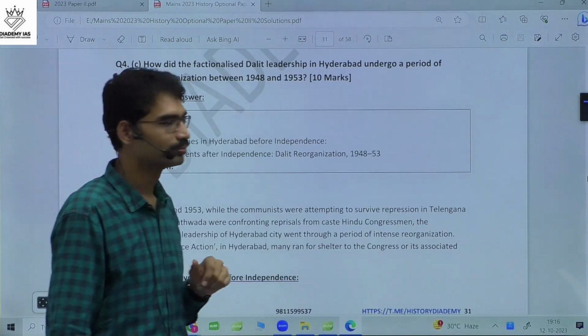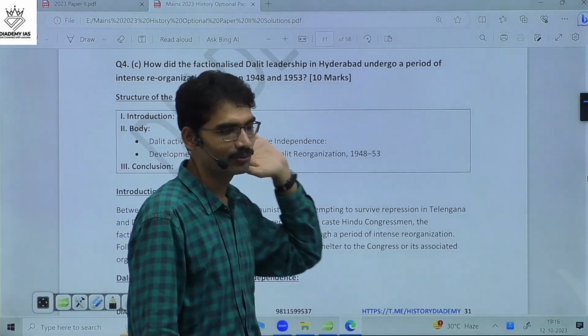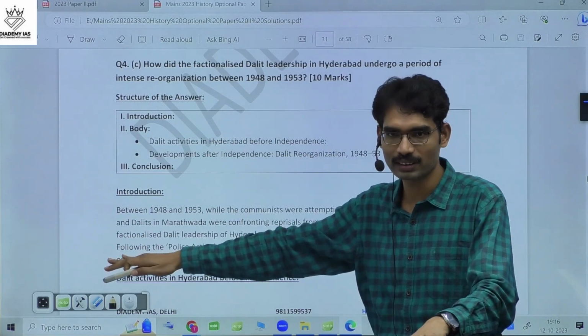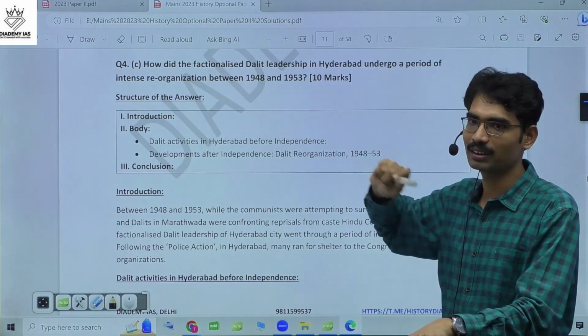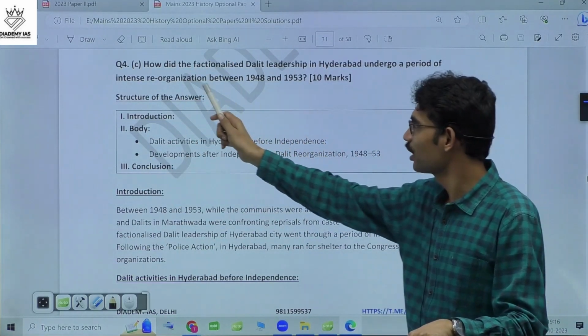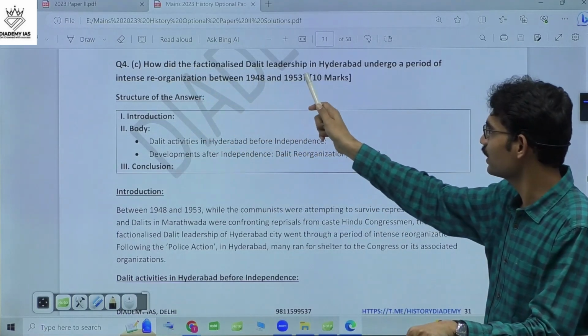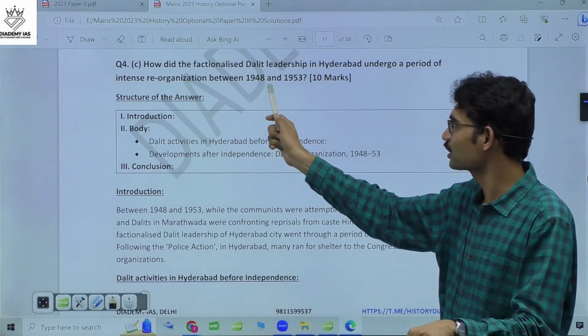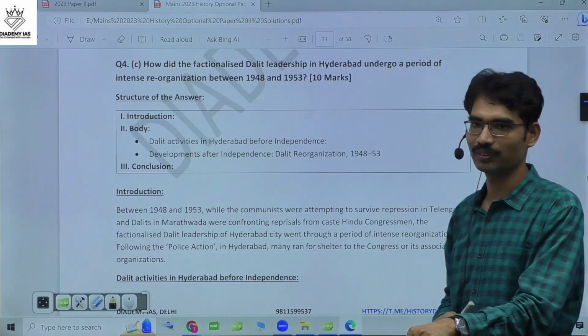Now 4C. This is one of the most difficult questions unless you have some idea about post-independence development, particularly in the Hyderabad region. You cannot answer this. How did the factionalized Dalit leadership in Hyderabad undergo a period of intense reorganization between 48 and 53?